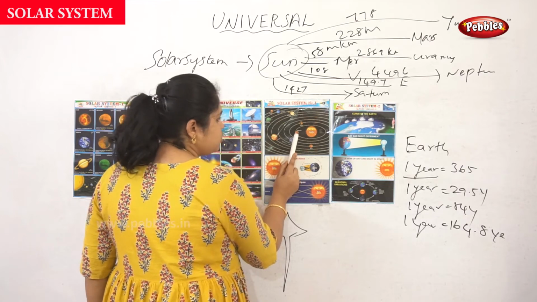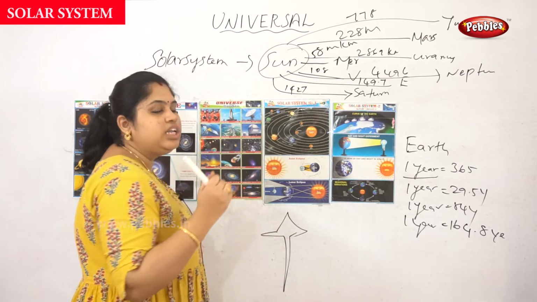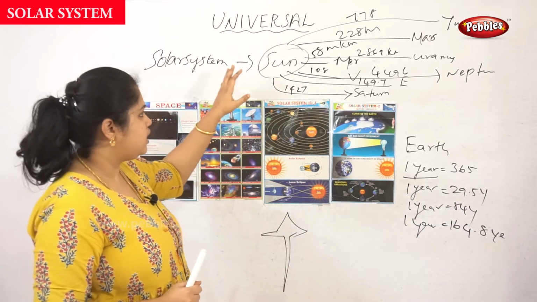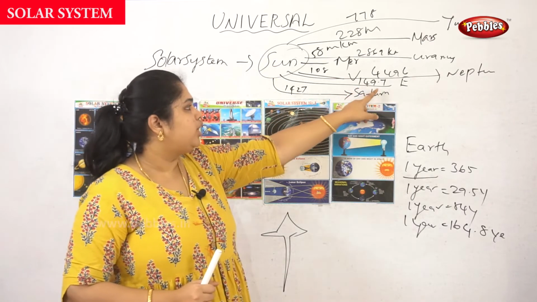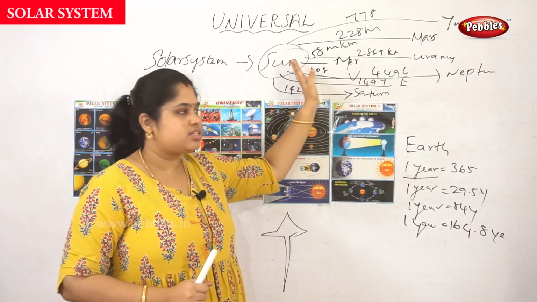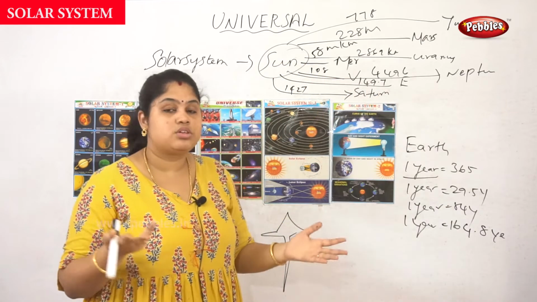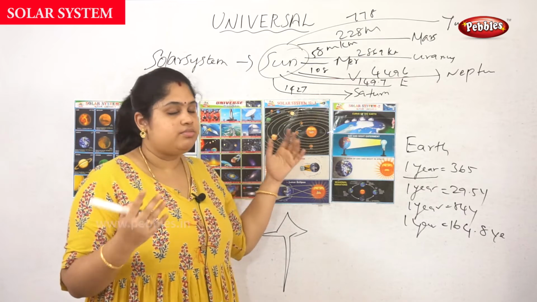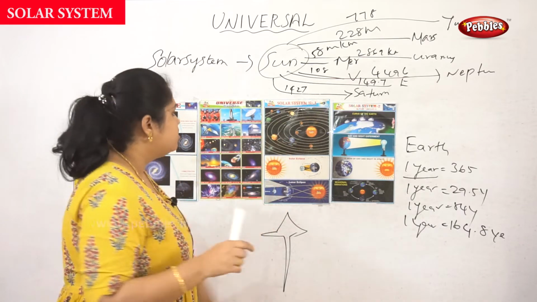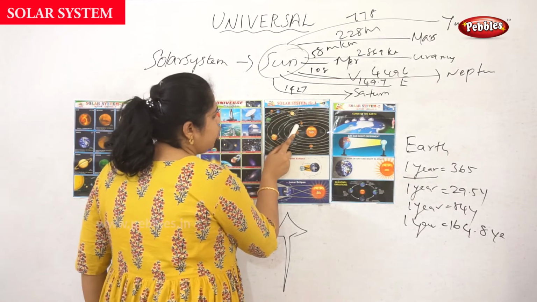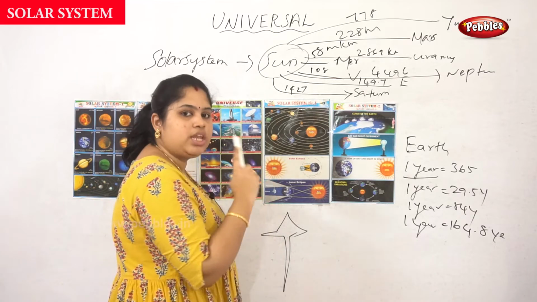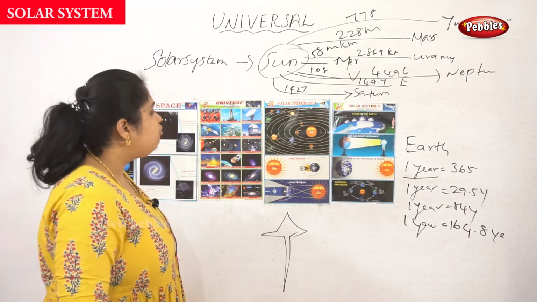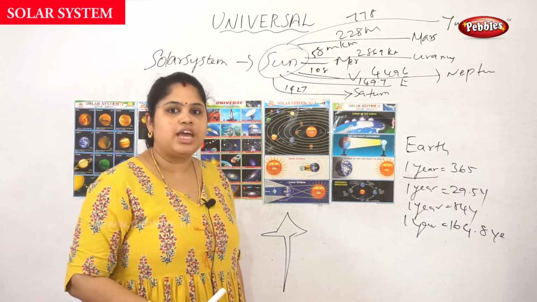First, Mercury. Mercury is the nearest planet to the sun. When we take Earth, it's nearly 149.7 million kilometers between the sun and Earth. In summer days we suffer from the heat, so when we take Mercury, how will it be? We would nearly get fiery. Next, the second planet is Venus, and we have seen about the diameter and the distance. The third planet is Earth. It's a perfect planet for living and non-living things.